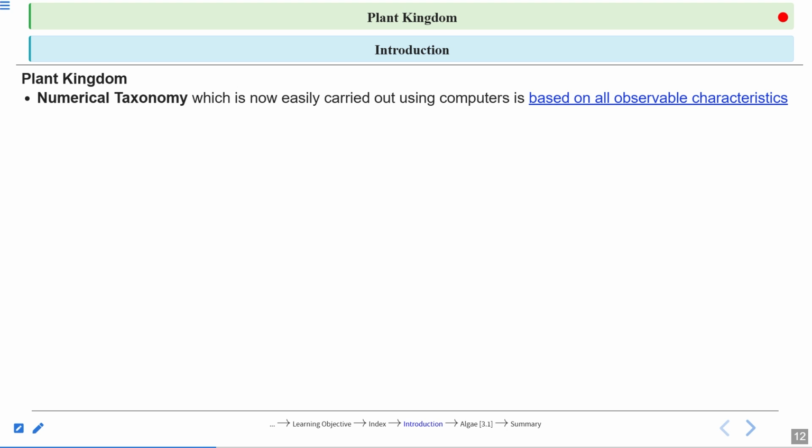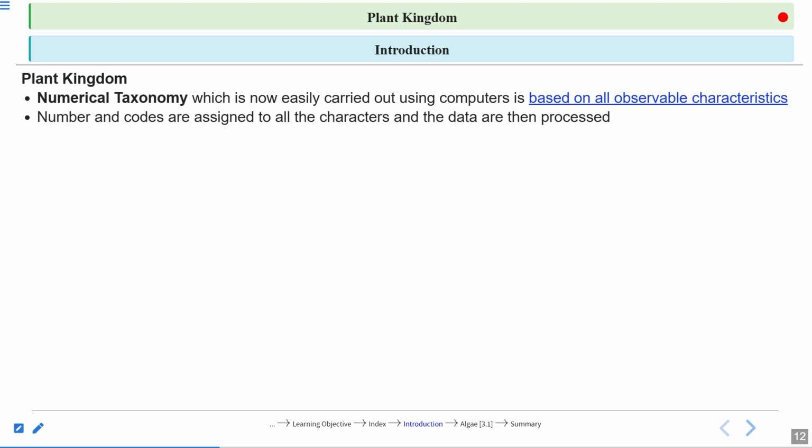So nowadays we have numerical taxonomy, which is now easily carried out using computers. The data related to numbers is fed into the computers. These are observable characters, which you can observe in the organism, in the plants. Numbers and codes are assigned to all the characters, and the data are then processed.